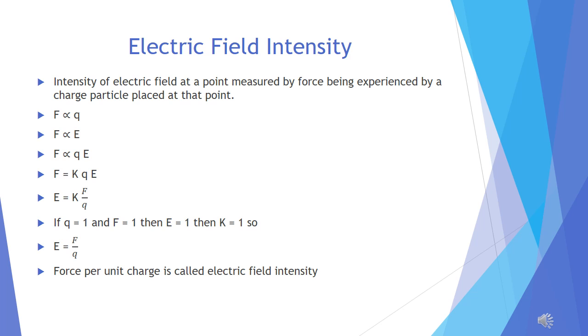So E equals K F upon Q. If we take 1 coulomb unit charge and place it at any given location and it experiences a force of 1 Newton, then the intensity is 1 unit. Or we can say the force per unit charge gives the intensity of electric field, known as electric field intensity.